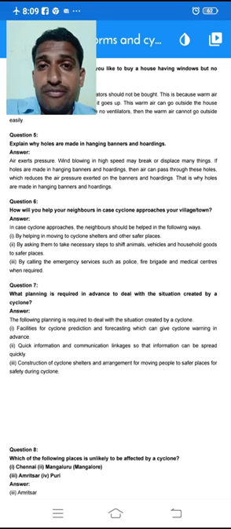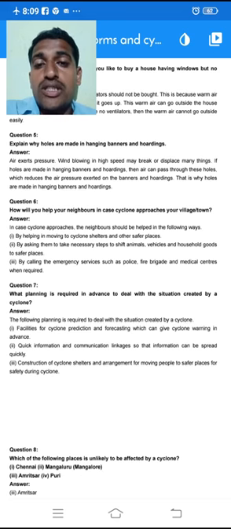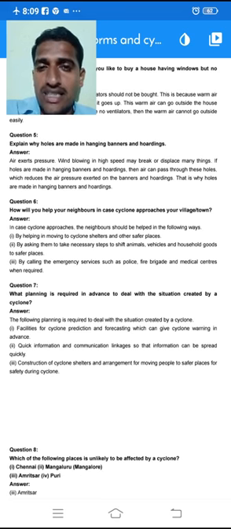If holes are made in these hanging banners as well as hoardings, then the high speed wind or air can easily pass through these holes, which reduces the air pressure exerted on the banners and hoardings.